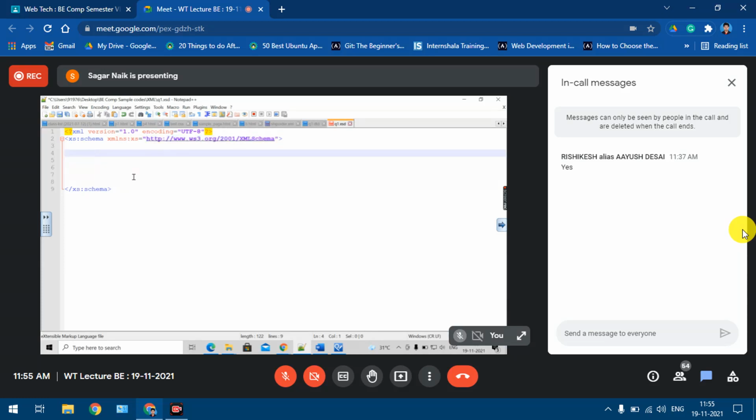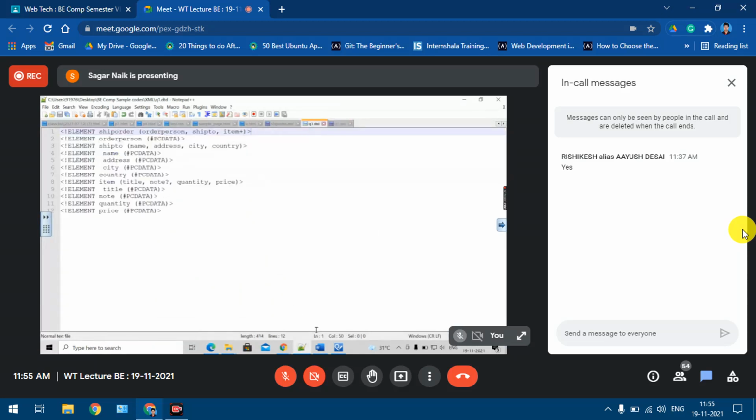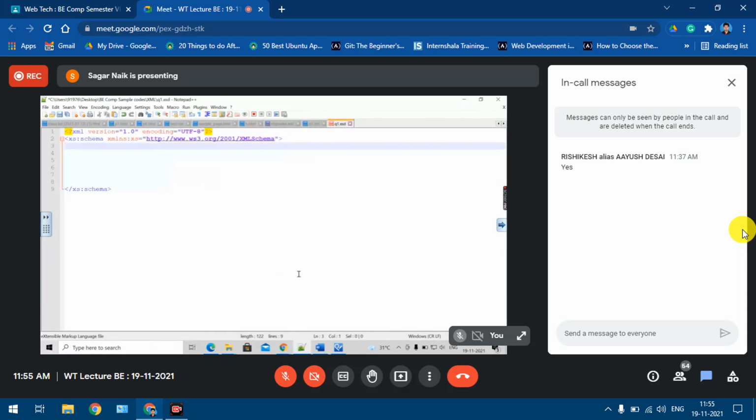So this is the layout of my schema file. Now we'll start defining all the elements, starting from the root element, that is the ship order element. I hope you understood the structure of this entire schema file now. This diagram is not that clear, but I hope you got the idea. That's why I first explained the DTD also, so that the idea is clear in your mind. So we'll start defining the root element now.